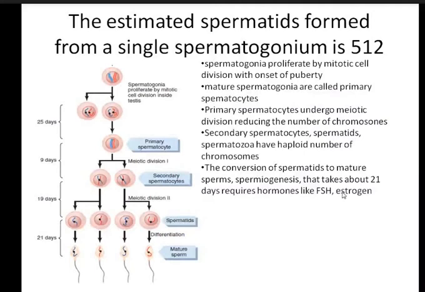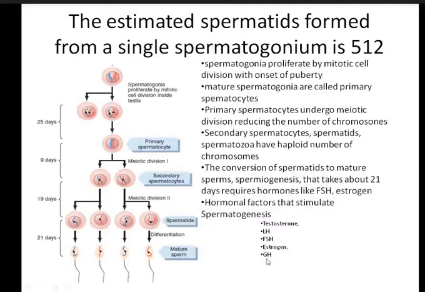Now the hormonal factors that influence spermatogenesis: the hormones that stimulate the formation of sperms are testosterone, LH, FSH, estrogen, and growth hormone. Why growth hormone?